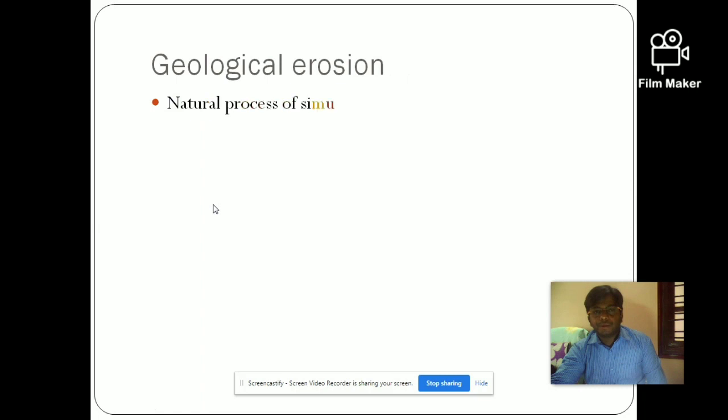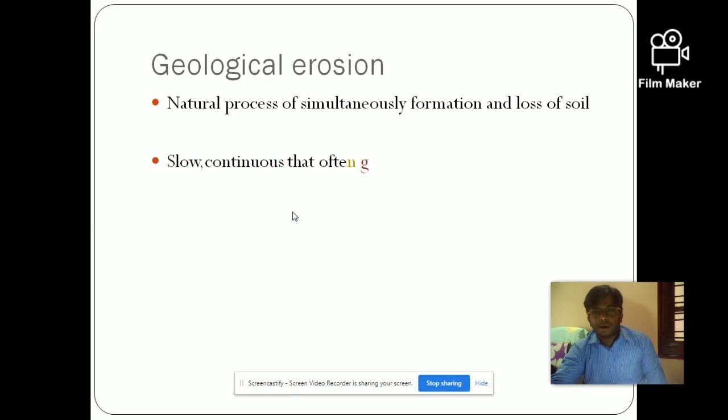Geological erosion is a natural phenomenon. So the soil erosion due to natural processes is called geological erosion. There will be simultaneous formation and loss of the soil due to the natural processes. This is a very slow and continuous phenomenon. If the rate of soil loss exceeds the rate of soil formation, then it will be noticed by us. So it is a slow and continuous phenomenon.